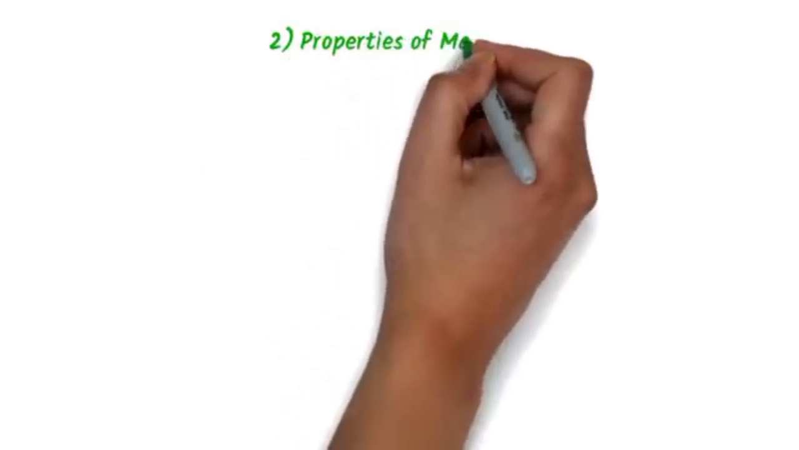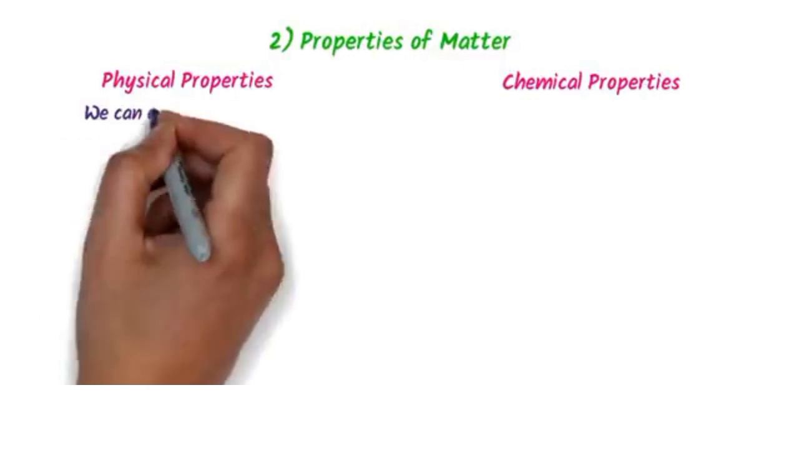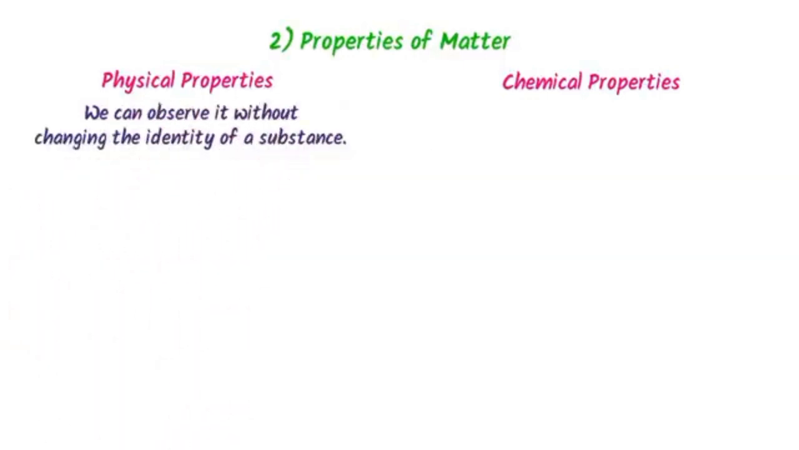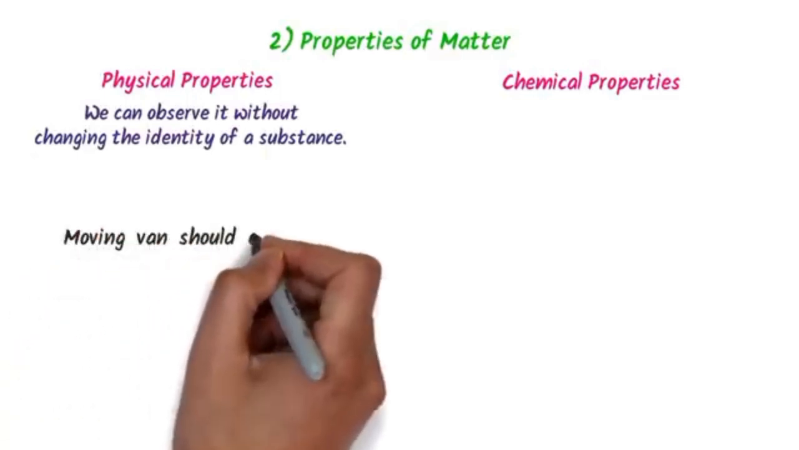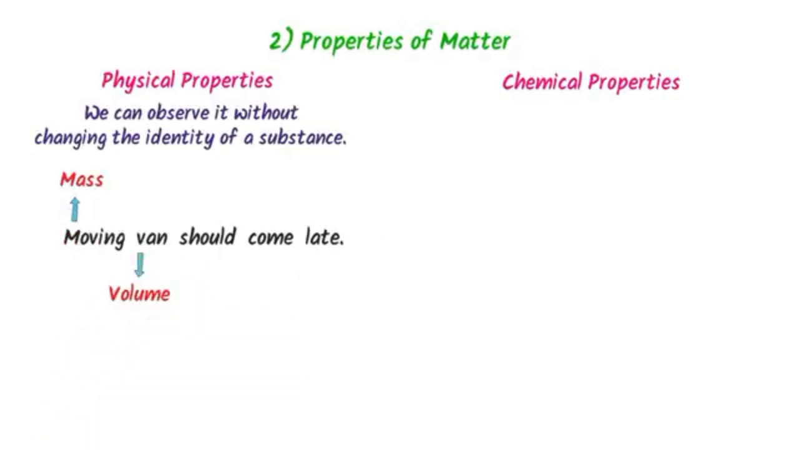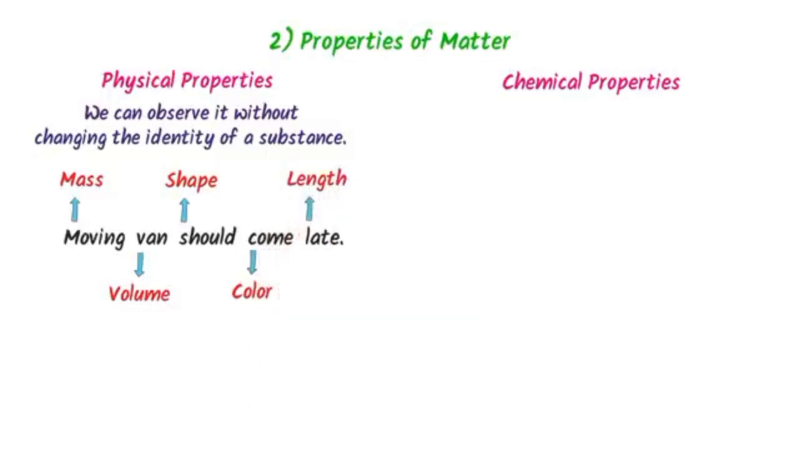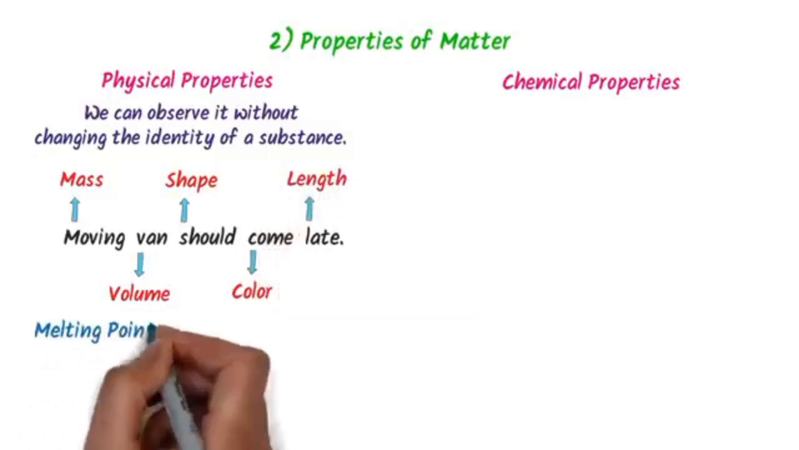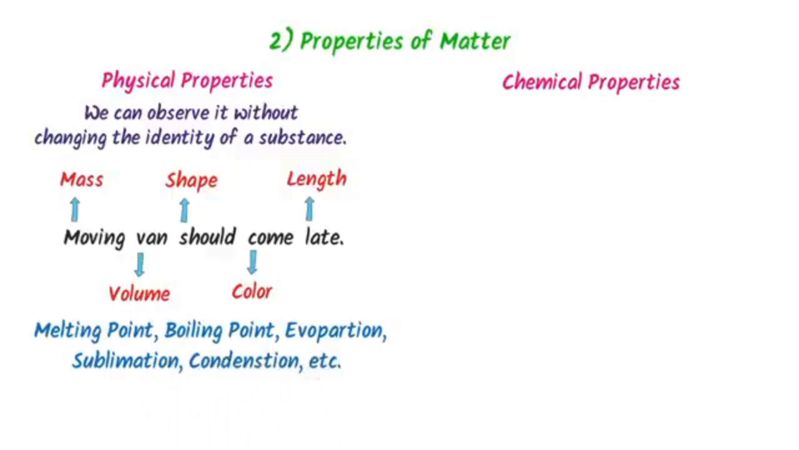The second topic is properties of matter, like physical properties and chemical properties. We can easily observe physical properties without changing the identity of a substance. Now, how can we remember the physical properties of matter? Well, I always use my personal trick. Moving van should come late. Here, M stands for mass, V stands for volume, S stands for shape, C stands for color, L stands for length. Also remember that physical changes like melting point, boiling point, evaporation, sublimation, and condensation are physical properties.